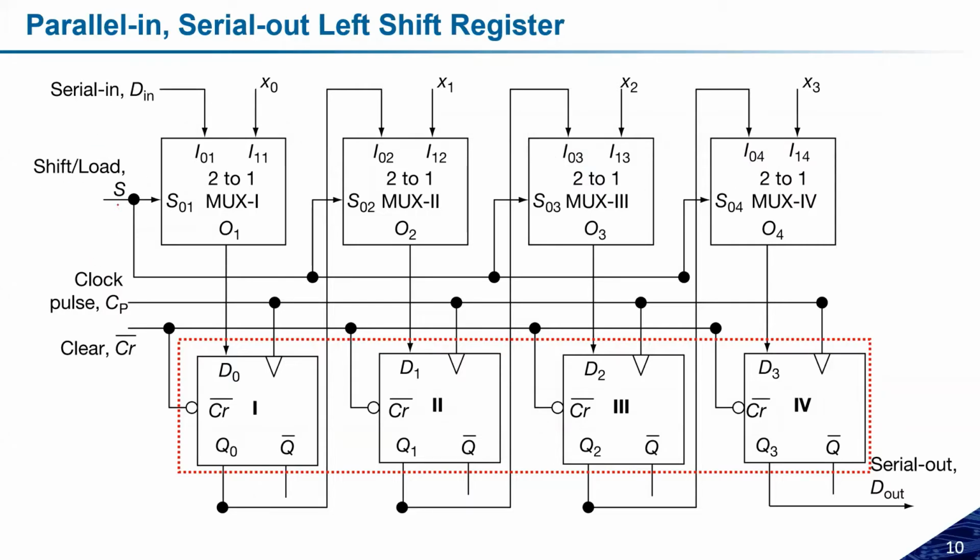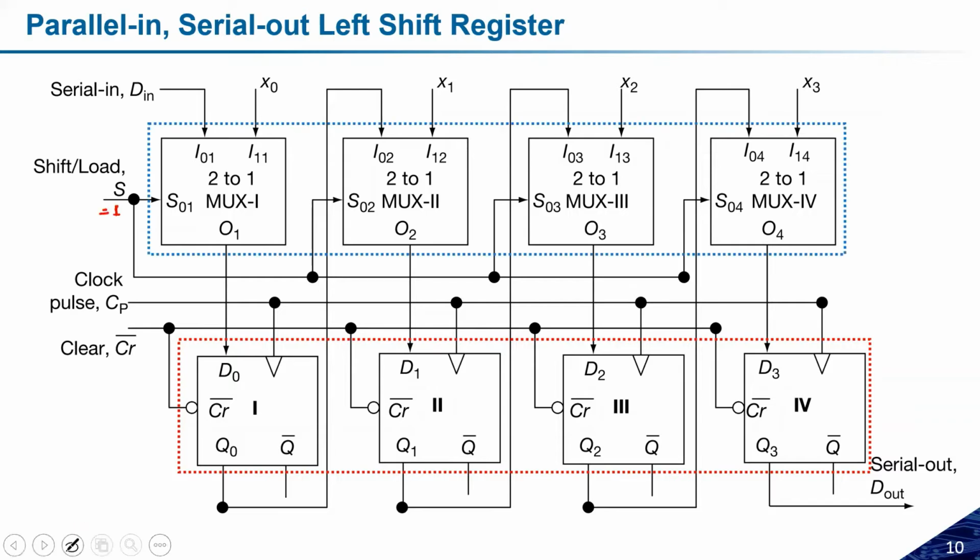Suppose this input S is equal to 1. If S is equal to 1, then what will it do? X0, X1, X2, X3 will be transferred to D0, D1, D2, and D3. What it means is, whatever data I provide will be loaded to the flip-flops. So if S is equal to 1, the data will be loaded. Now if S is equal to 0, then what will happen? Whatever data I have here, there is no operation with this one.